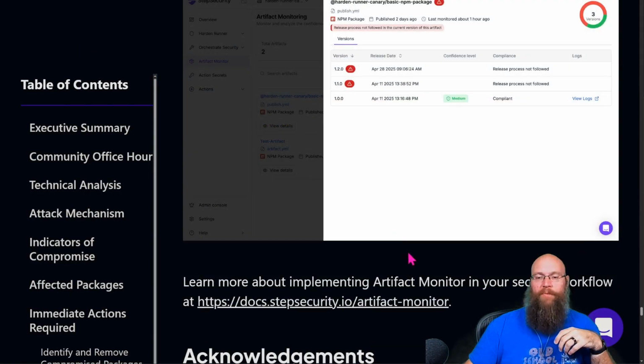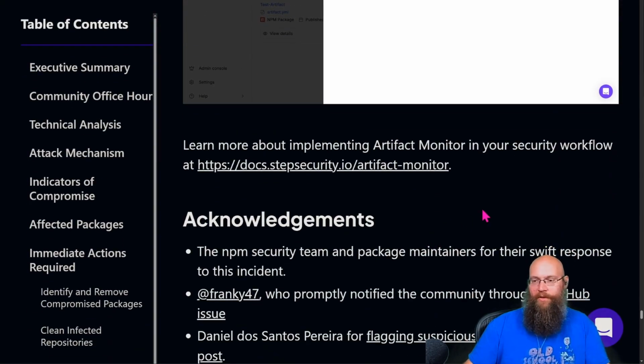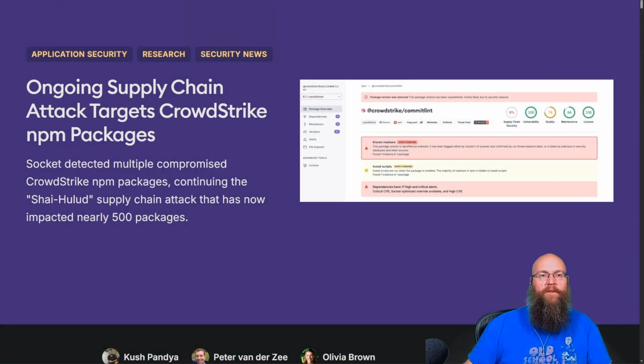This is, by the way, this blog post was from Step Security IO. I think that's what they were looking at. Now, there was another one here, socket.dev.